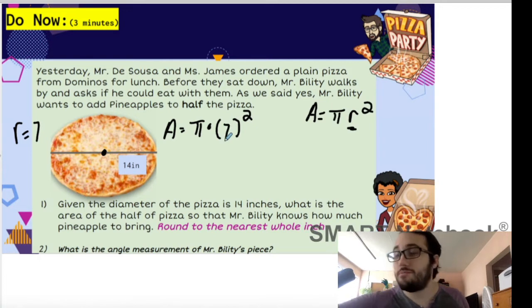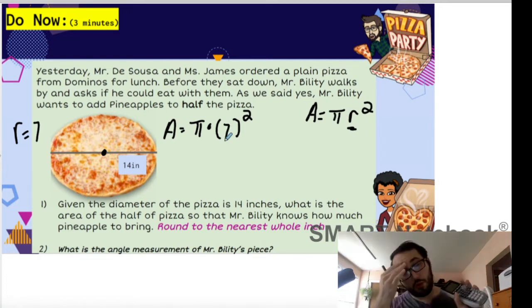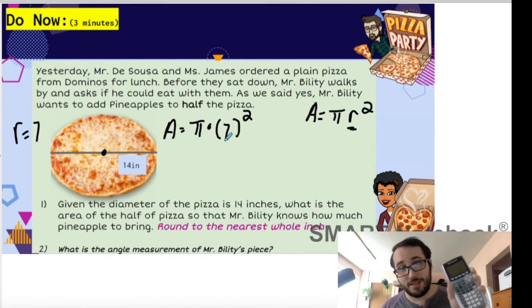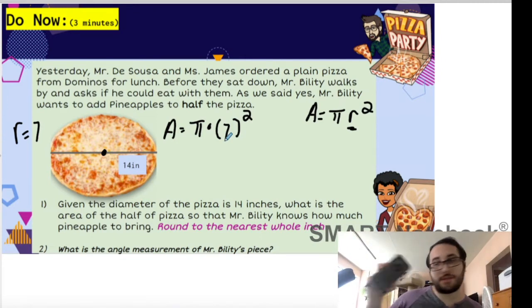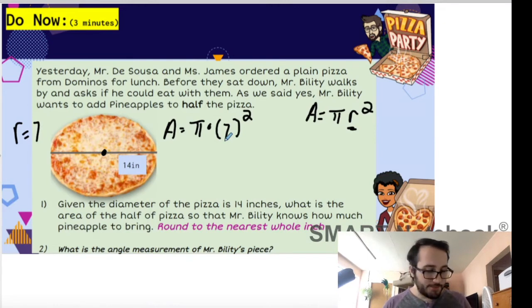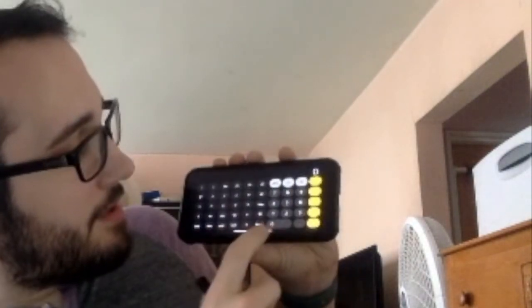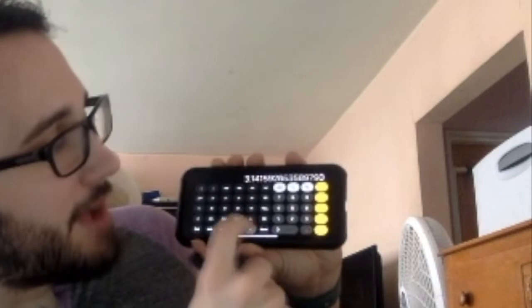Alright, now we can just use our calculator. You can either use your calculator if you have one of these at home, or you can just use your phone. If you take your calculator and you turn it to the side, assuming that you have an Apple phone, I'm sure it's very similar with Androids or whatever, in the middle on the bottom is a pi symbol.